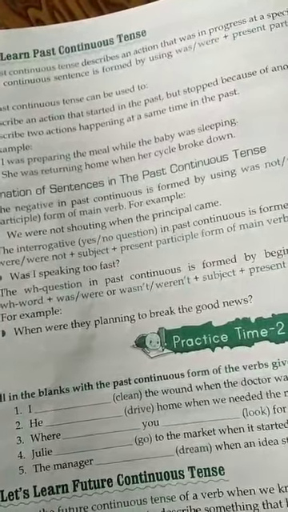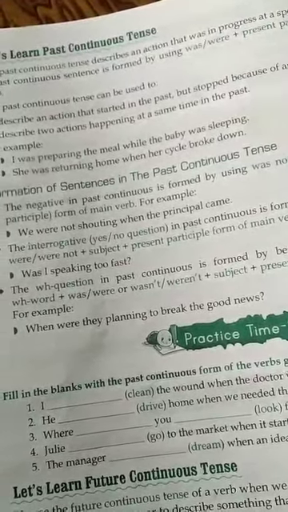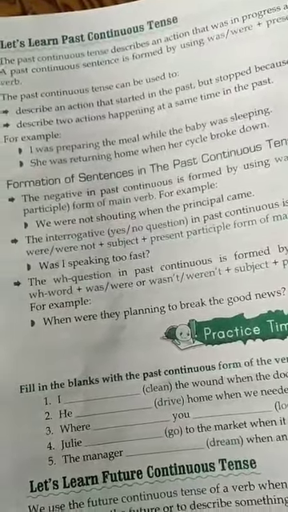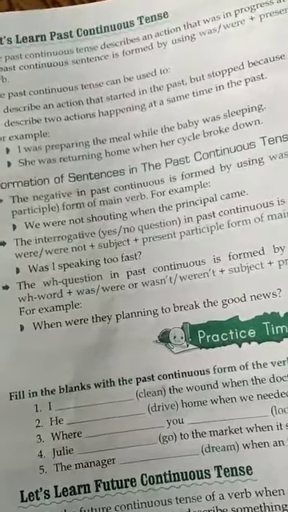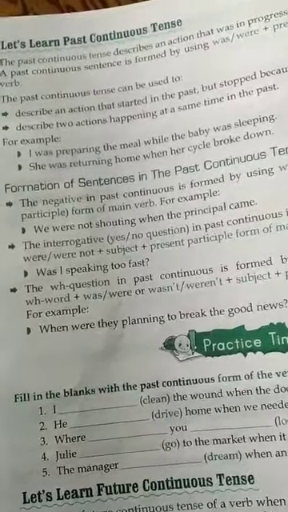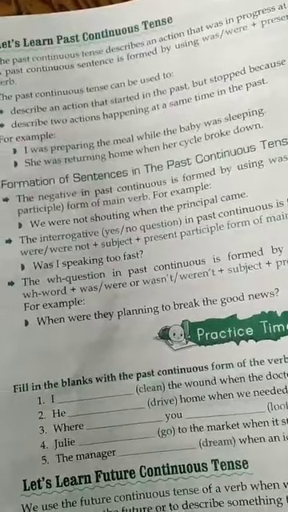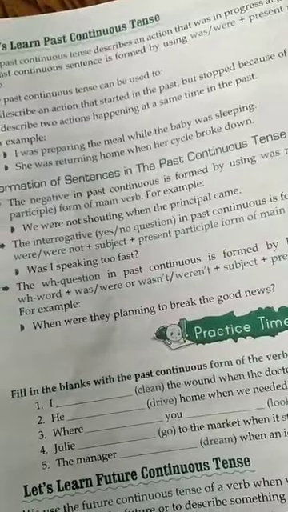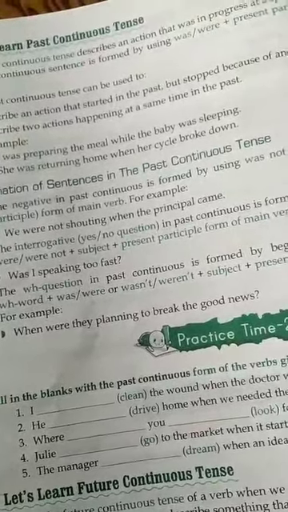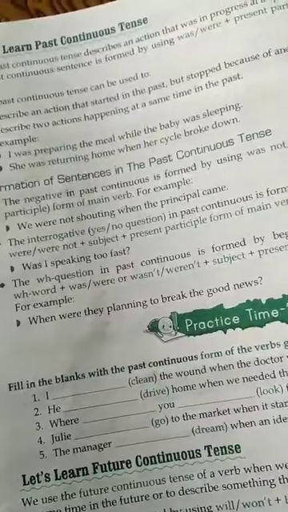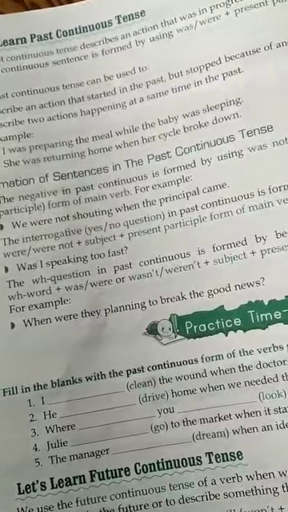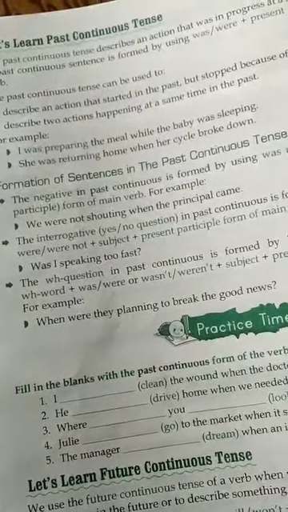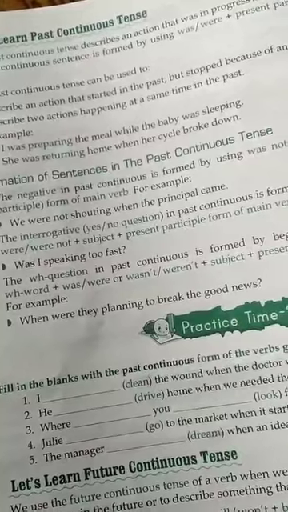In an interrogative sentence the helping verb comes before the subject, as we have read before, and in past continuous the helping verb will be either was or were. Here, was is helping verb, I is subject, speaking is ing form of main verb. It is an interrogative sentence, yes no question, in past continuous tense.